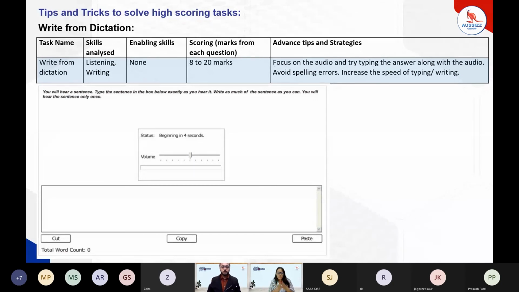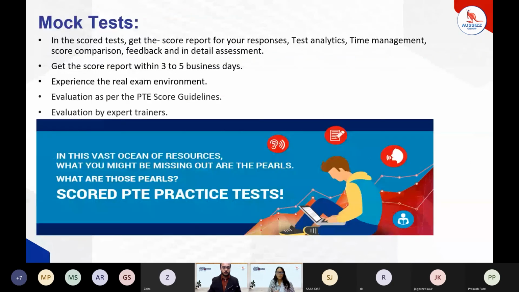So if the sentence is 18 words and I was able to hear just 12 words, I am still eligible to write those 12 words. This is a very important task. It gives us 8 to 20 marks from each and every question. The advanced step is that we must focus on the audio, increase our listening accuracy, avoid spelling errors, and increase our typing speed. All right, so this was about the 13 high scoring tasks.